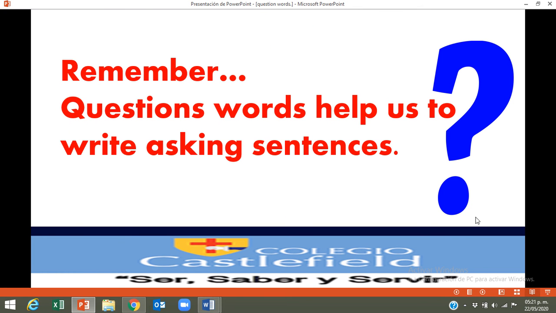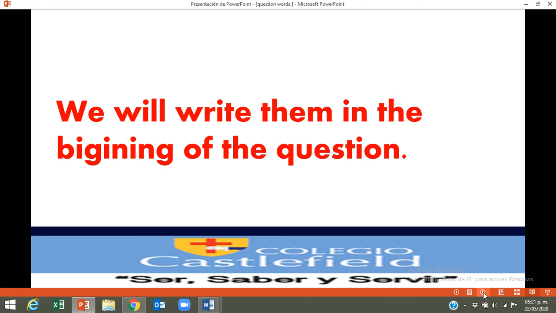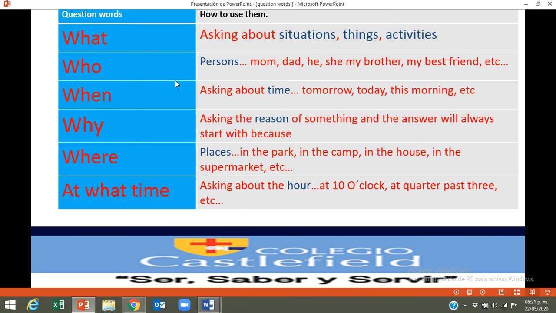Remember that question words help us to write asking sentences. That's why we have a question mark here. Remember, always that we write a question sentence, we have to use a question mark. Remember that we'll write the question words in the beginning of the question. Always in the beginning, okay? I have a table to teach you how to use them.